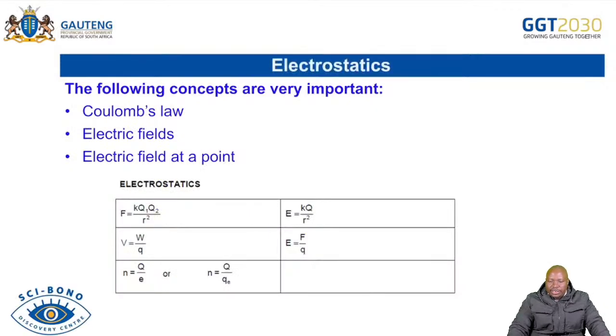Now, the topic second from last, so you can see your paper will have all those topics that you will be dealing with. Now we are moving to electrostatics. The following concepts are very important in terms of electrostatics. Know Coulomb's law, know what is an electric field, know what is electric field at a point. You cannot wake up in the morning to go and write the paper and you don't know these three definitions. Please know them.